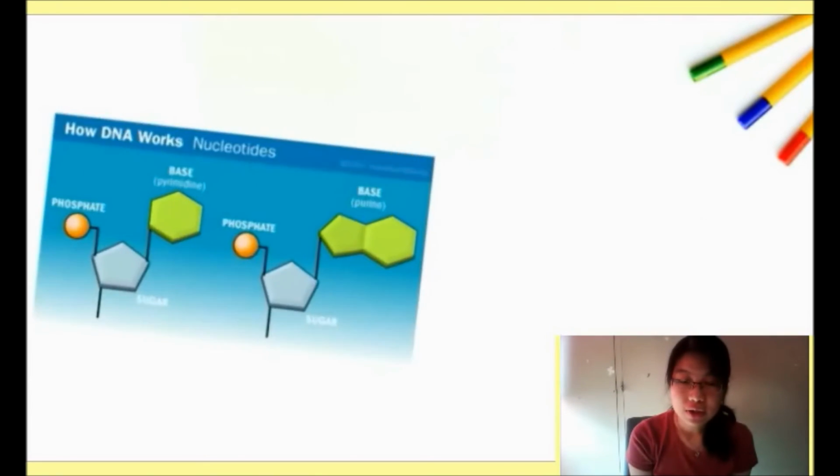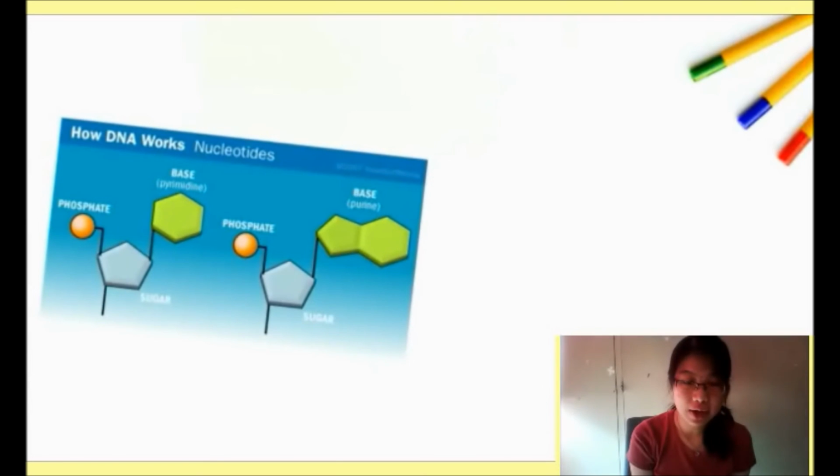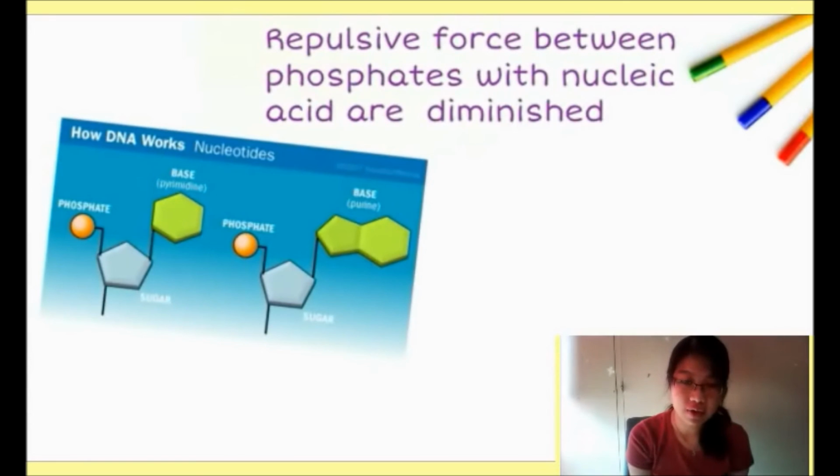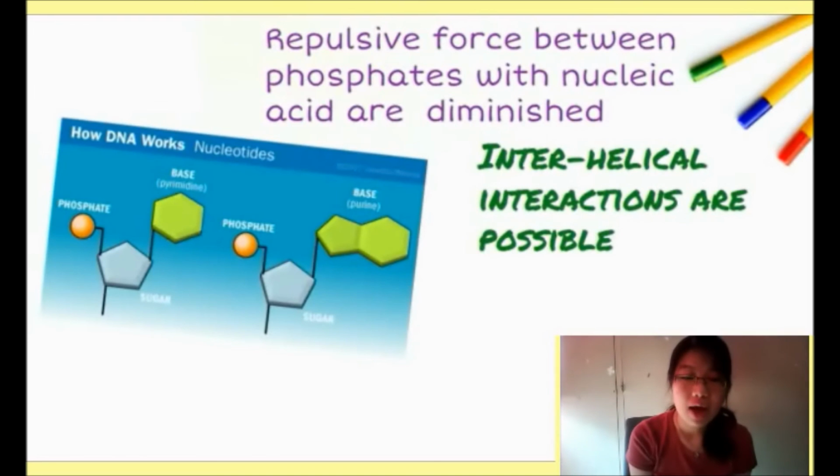Also, ethanol induces conformational changes to the nucleic acid structure. The repulsive forces between the negatively charged phosphates within a nucleic acid polymer are so diminished that interhelical interactions are possible, allowing the nucleic acids to aggregate.